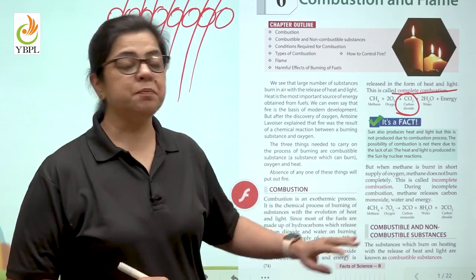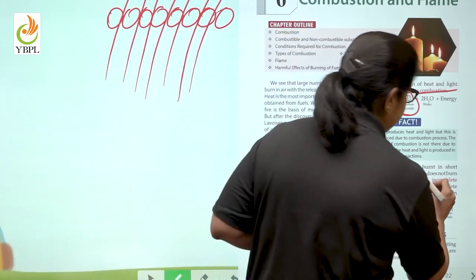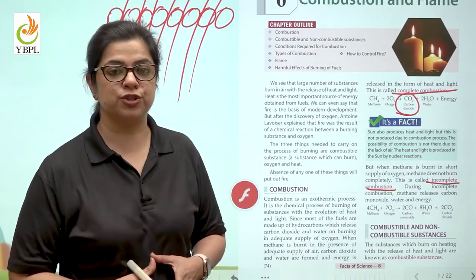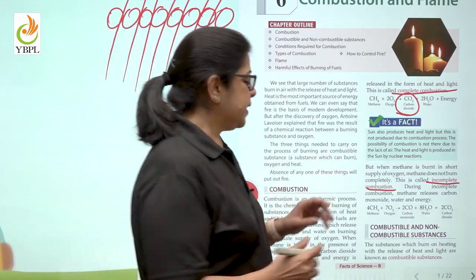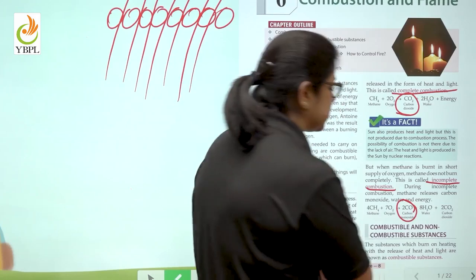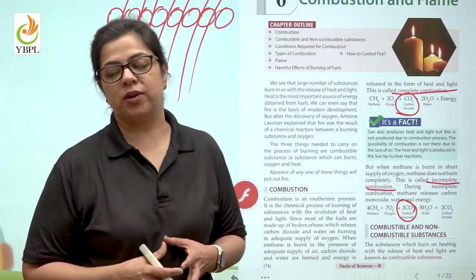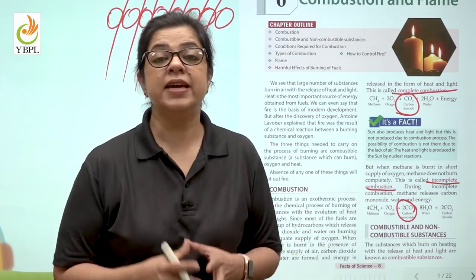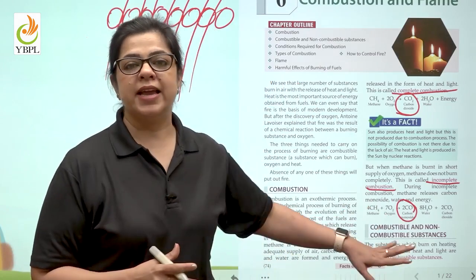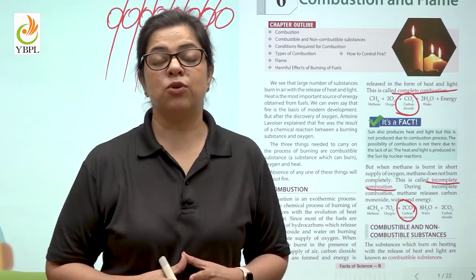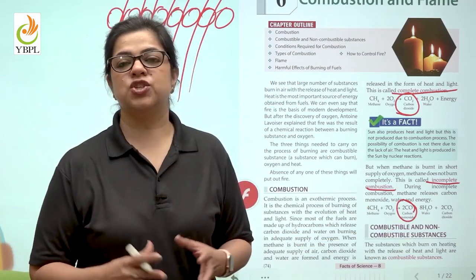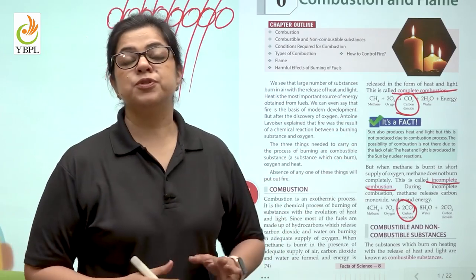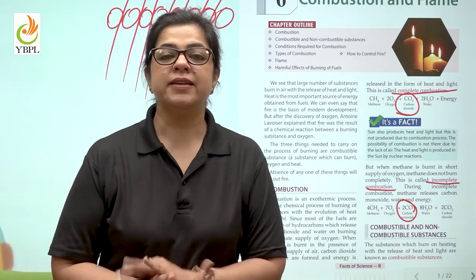Whereas incomplete combustion, which takes place when supply of oxygen is not sufficient, releases carbon monoxide as a byproduct. We all know that carbon monoxide is very dangerous to our health, and if inhaled in a large amount, it can lead to suffocation and death of the person. So children, this was the difference between complete and incomplete combustion.